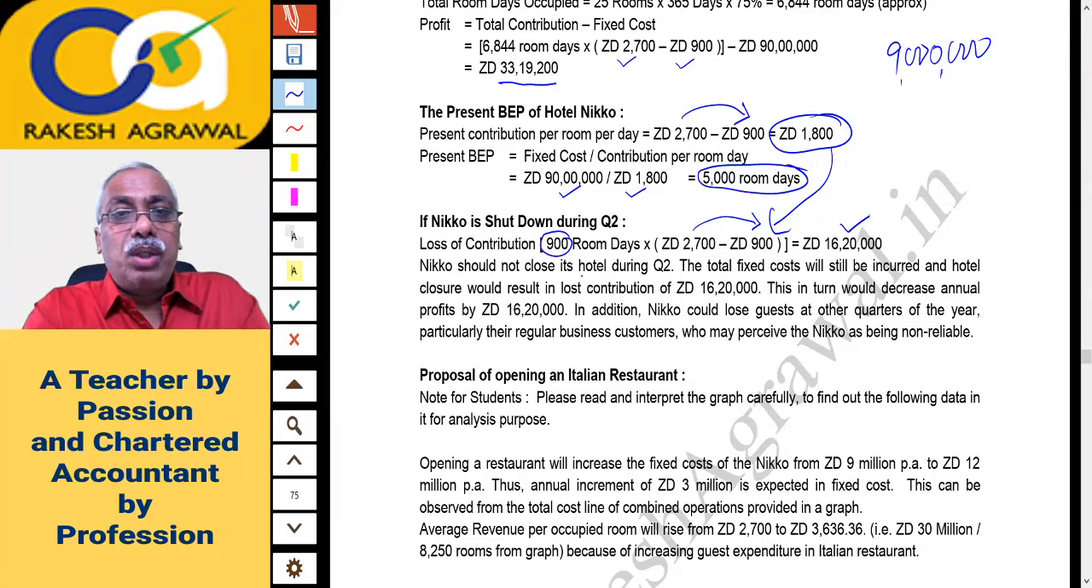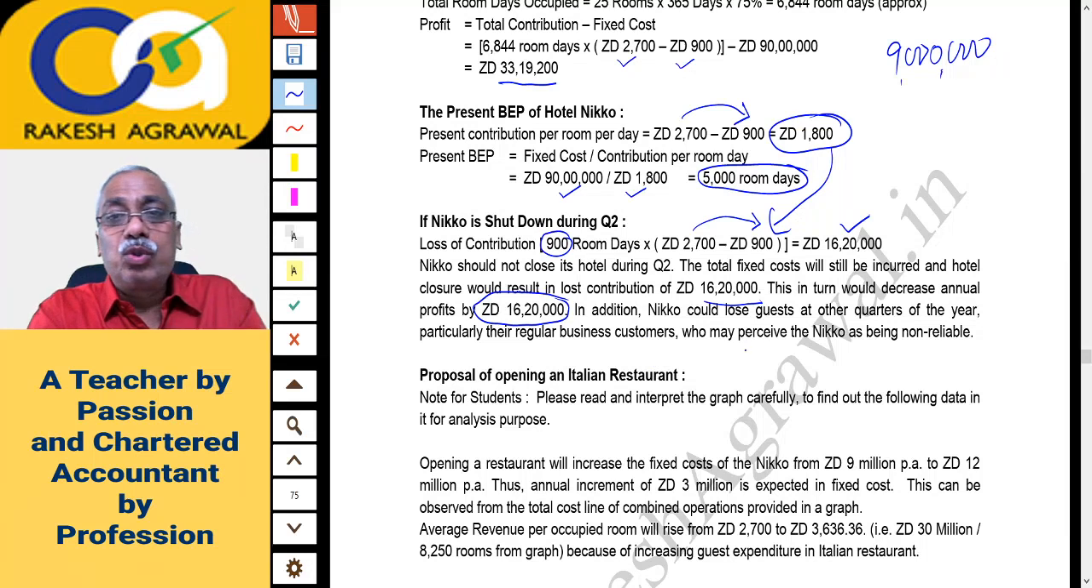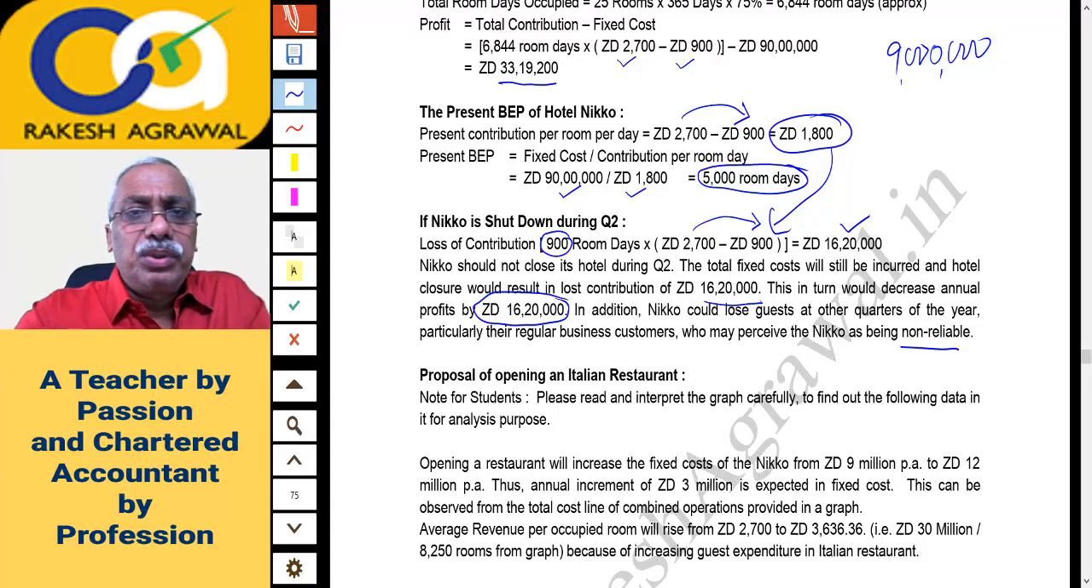Now Nikko should not close its hotel during quarter 2. The total fixed cost will still be incurred, and hotel closure would result in a loss of contribution of 16,20,000 Zealand dollars. This in turn would decrease the annual profit of the company by 16,20,000 Zealand dollars. In addition, Nikko could lose guests in other quarters of the year, particularly regular business customers who may perceive Nikko as non-reliable because it is closed some of the time. So the sales of the other three quarters will also be affected. Therefore, you should not shut down.